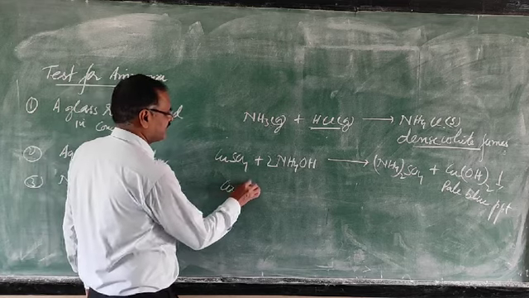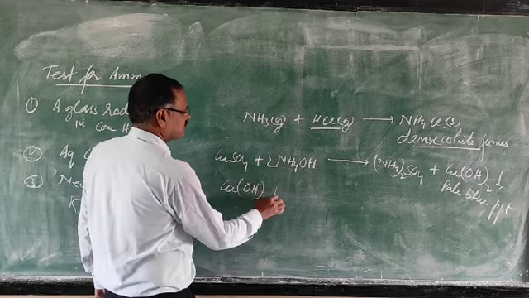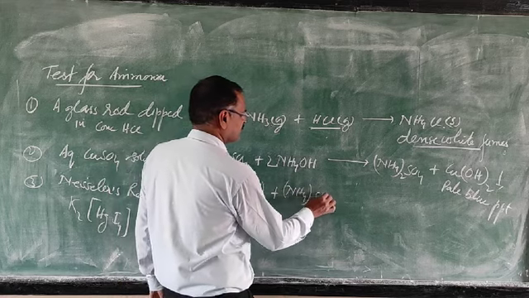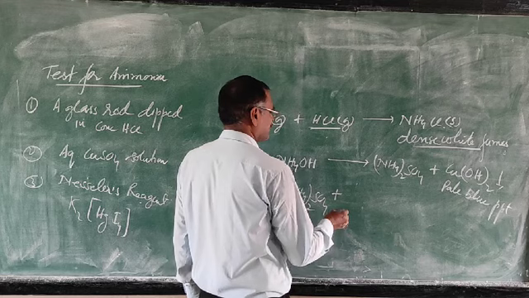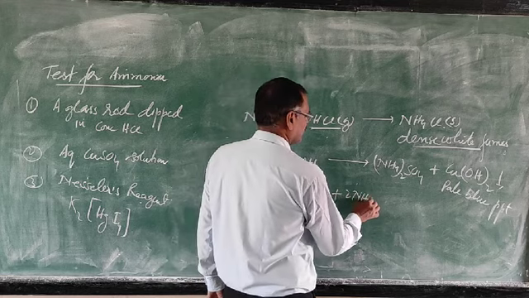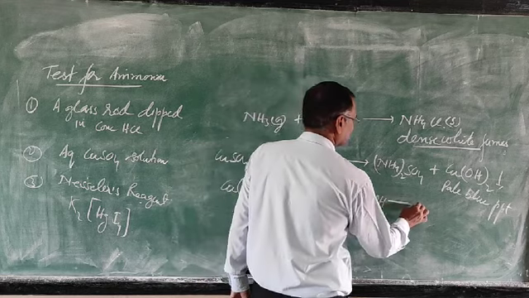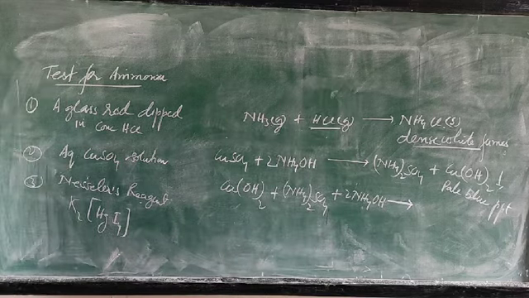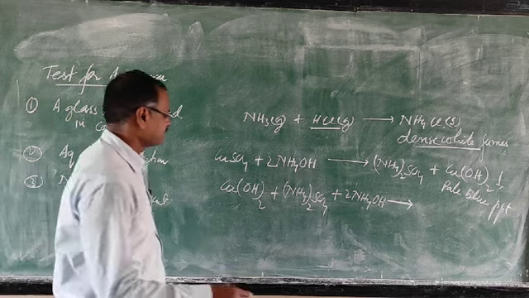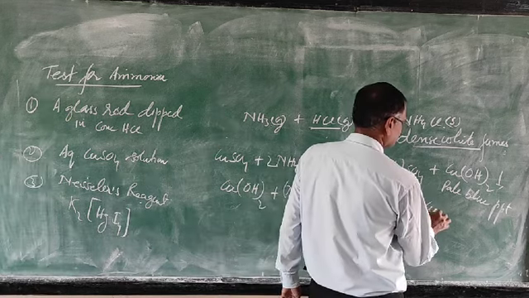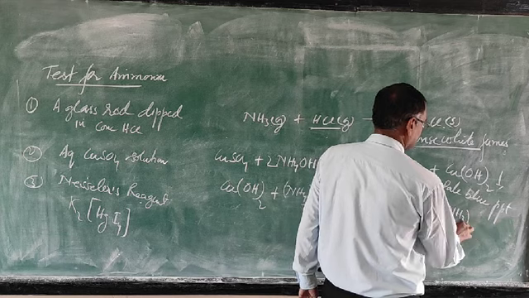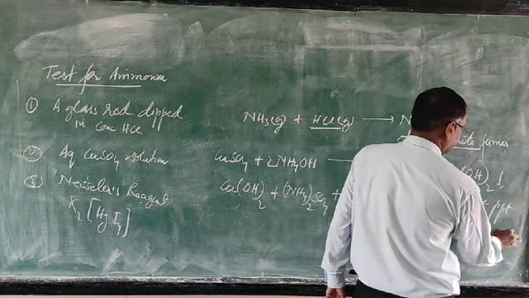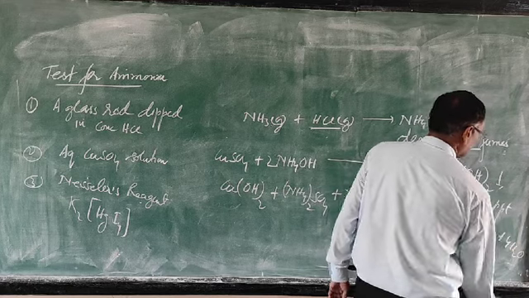So just to see the second reaction, this ammonium sulfate reacts with ammonium hydroxide. This will form tetraamine copper sulfate, plus 4H2O.